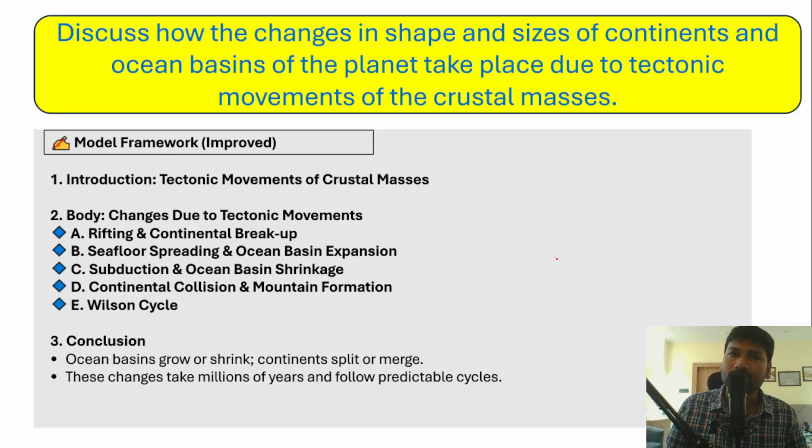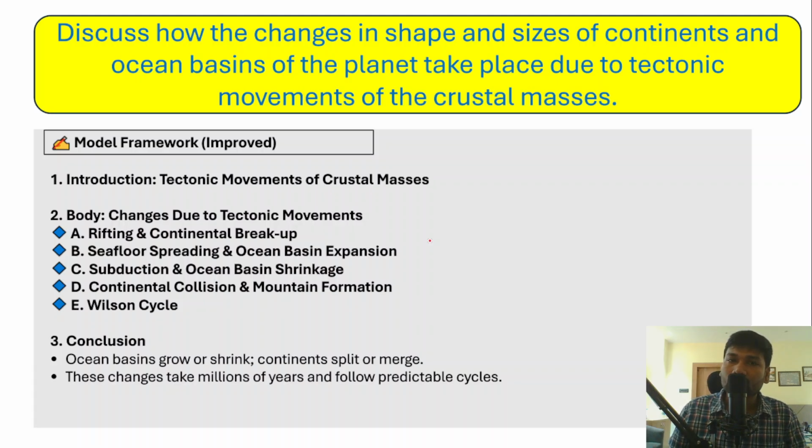A number of changes throughout the planet Earth take place because of the tectonic movements. For example, rifting and continental breakup. There are chances that the continents would break up because of the tectonic plate movement, and you should also write about the rifting that takes place throughout the continents. And apart from that, sea floor spreading, which is also a very important topic in geography. You need to write about sea floor spreading and ocean basin expansion, subduction and ocean basin shrinkage, continental collision and mountain formation, and the Wilson cycle, right? So the body part of your answer should comprise all these essential points.